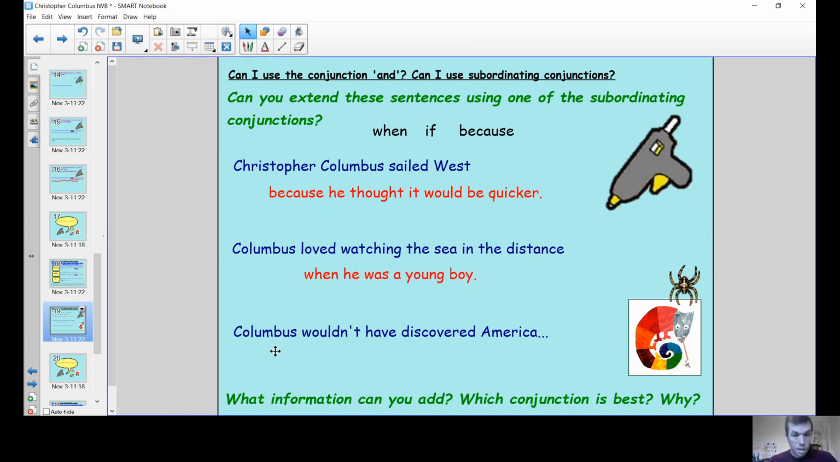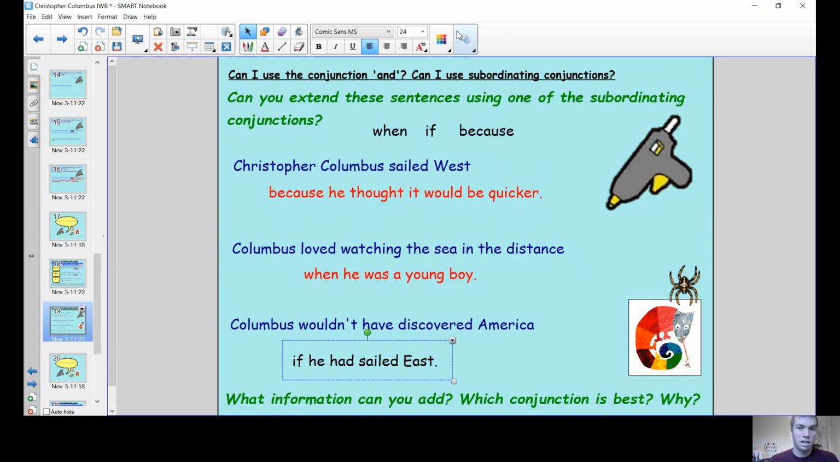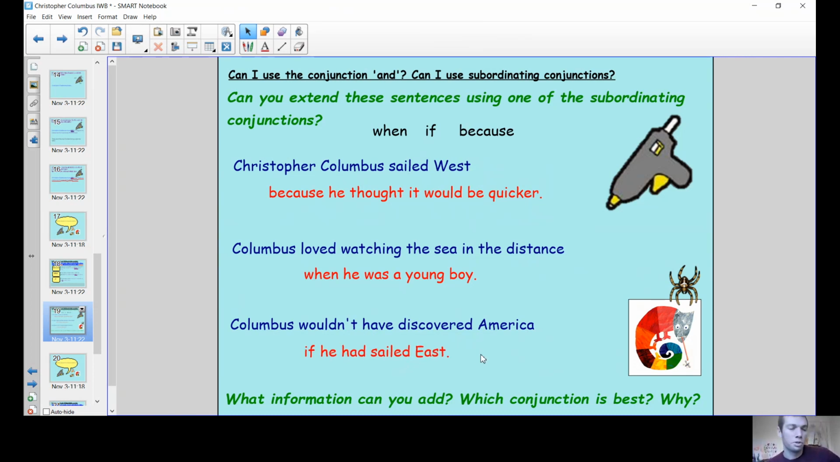Let's do our third one. Columbus wouldn't have discovered America. Oh, I think that's maybe an "if". So Columbus wouldn't have discovered America if he had sailed east. Remember, most people at that time in history knew that the Indies, as they were called, around Asia, were east, but Columbus thought he might be able to go west and be quicker. So Columbus wouldn't have discovered America if he had sailed east.